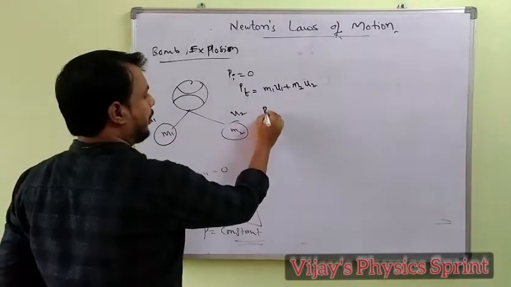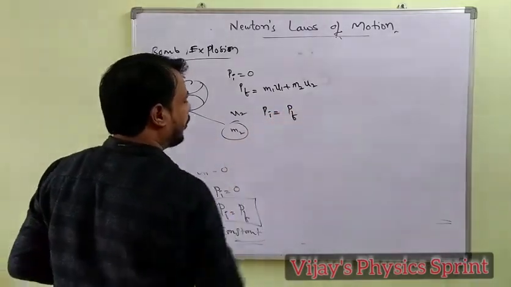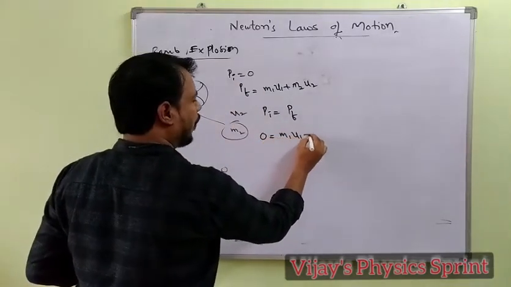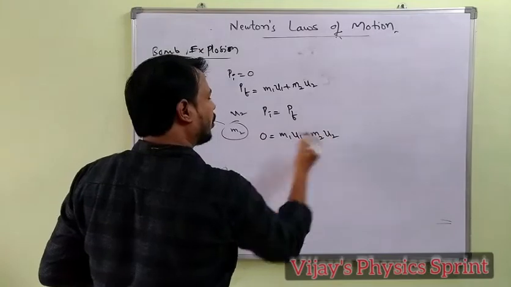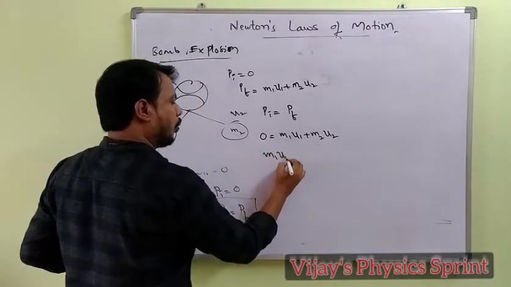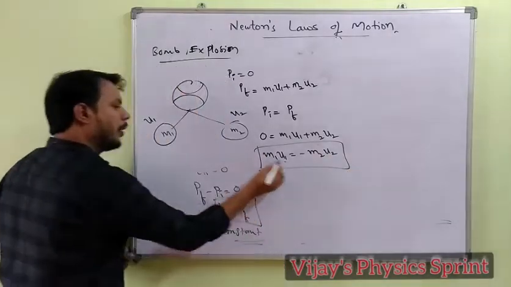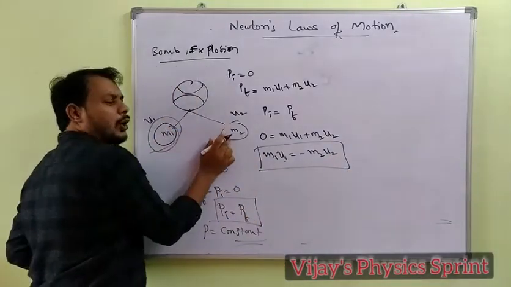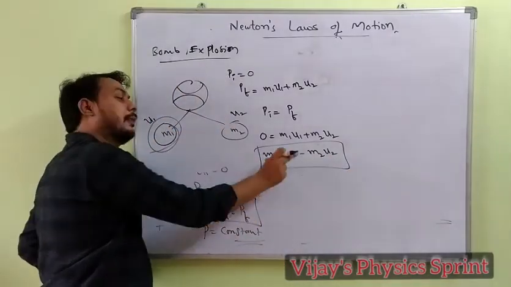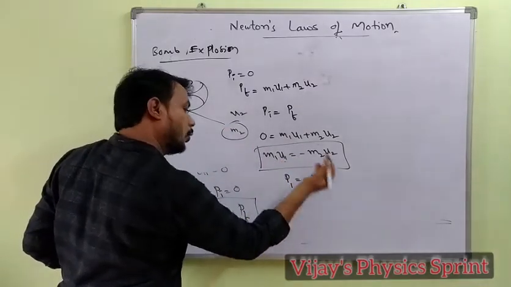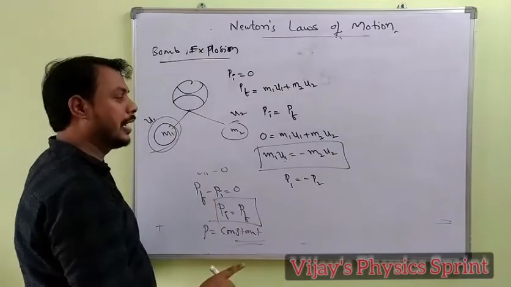So initial momentum equals final momentum, that is, 0 equals m1 u1 plus m2 u2. Therefore, m1 u1 equals minus m2 u2. The momentum of the first piece is equal to the momentum of the second piece, but in the opposite direction.